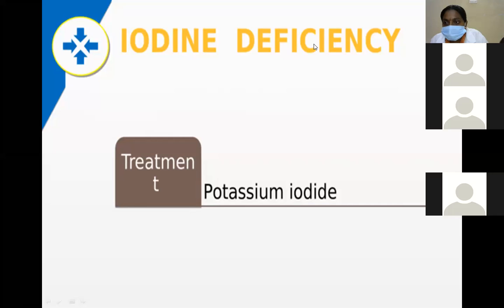Treatment for iodine deficiency is mainly potassium iodide. For Wilson's disease, penicillamine. Here, potassium iodide.